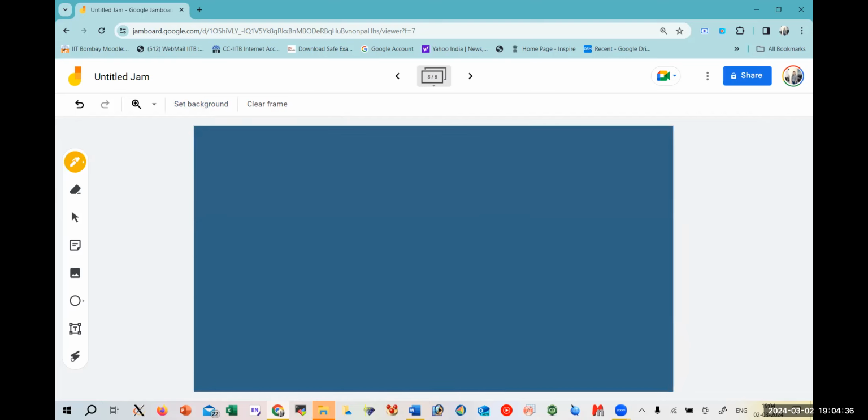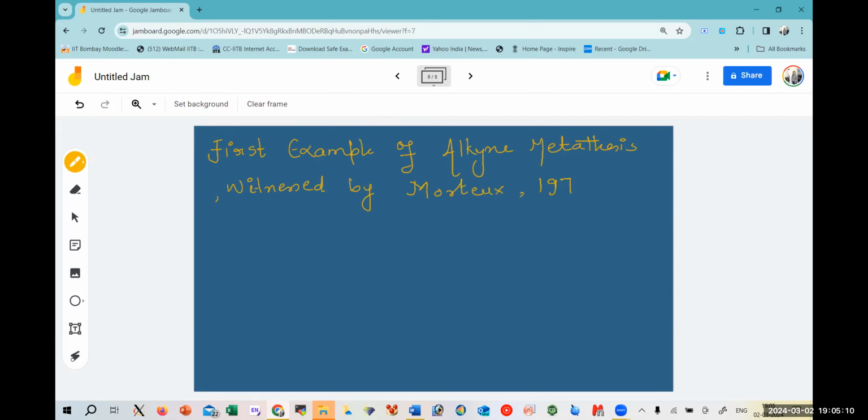is if you have, this is the first example of your alkyne metathesis, which has been witnessed by Mortex in 1974.